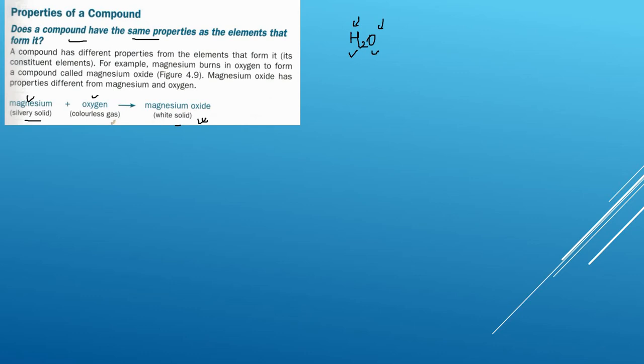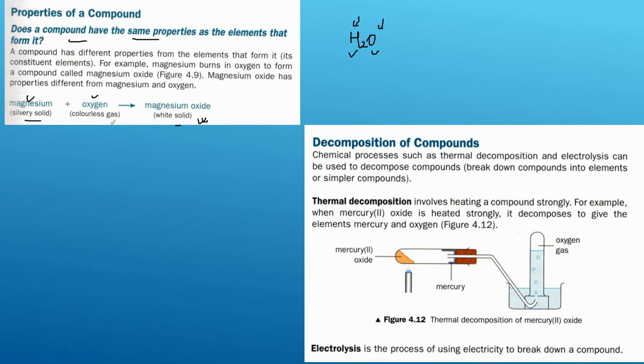Next point, you can think, oh, if this is made from hydrogen and oxygen, can we separate this out? No. There is no chemical method other than decomposition and electrolysis by which you can sort it out. So definitely I cannot decompose it, or use any physical method to separate the constituent elements. What are the physical methods? As you know already, it is freezing point, melting, boiling, without changing the element properties. Whatever method you can do, like crystallization, distillation, these are all called physical methods. So you cannot do any separation by these methods. Only it can be done by thermal decomposition and electrolysis.